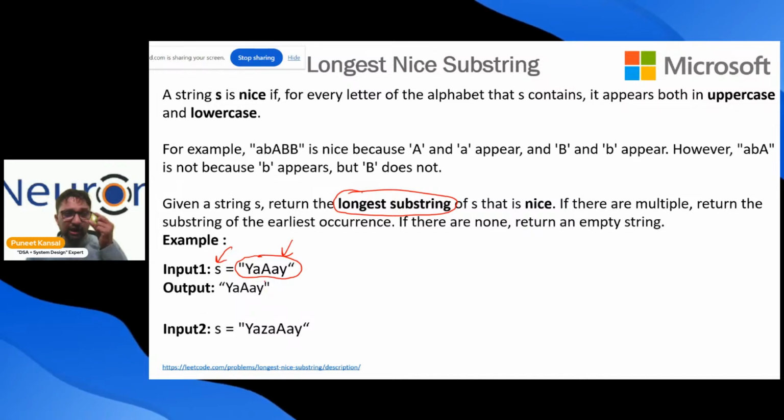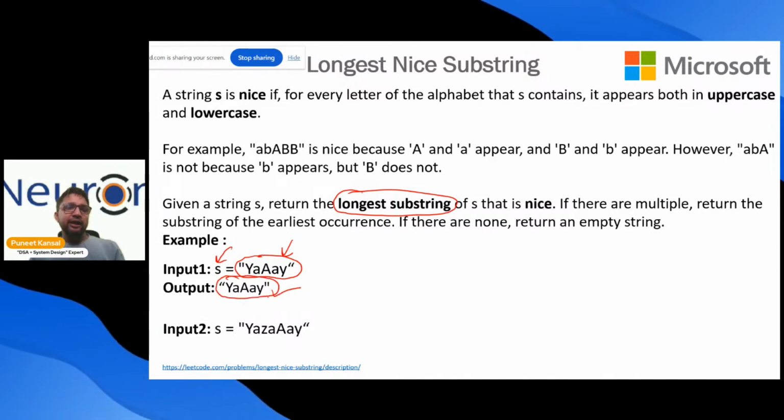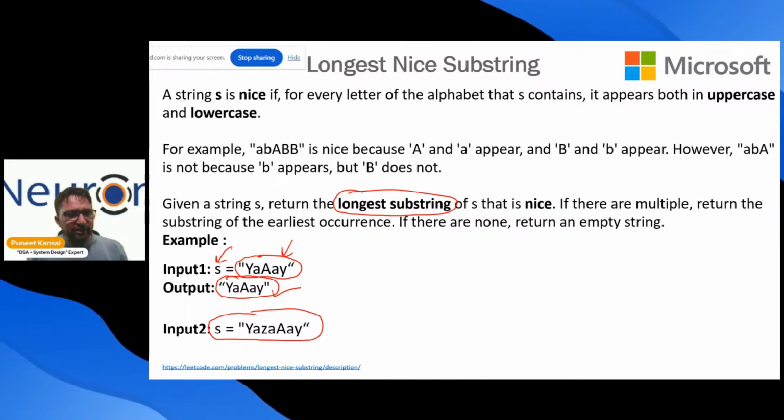If somebody asks you which part of your body is nice, you can say I'm a completely nice person. This string is speaking like that, saying my complete personality is nice. But this one is not saying this. We ask which substring in this is nice?